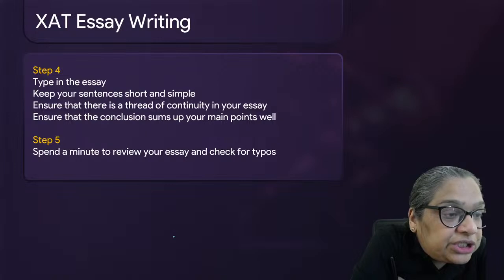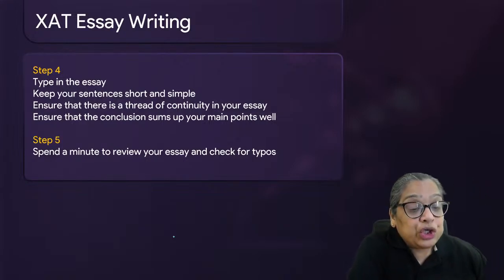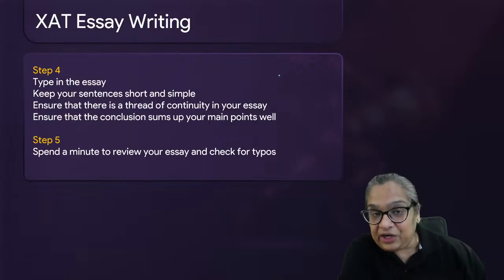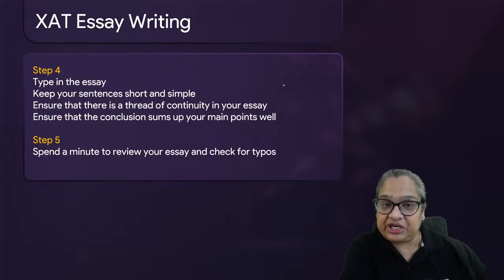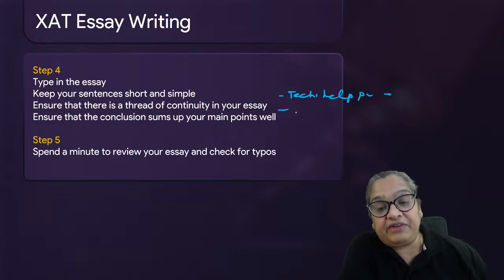Nature and technology can't be called true enemies, as technology helps in preserving nature. Excellent introduction, Arushi. So your essay is going to be that they are not natural enemies because technology helps in preserving nature. Now your second point and third point is, how does technology help to preserve nature?